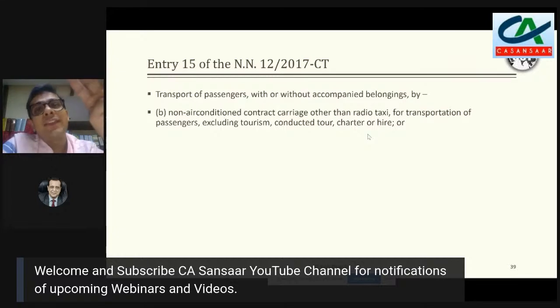So we have three types of licenses which are given. One is as a stage carrier, second is as a contract carriage, and third is as a Bal Vahini. So to my understanding, probably in this exemption entry, all those colleges who want to take benefit by saying that their college buses are non-air conditioned and they have taken buses from somebody who has provided them on a contract carriage basis, probably to my understanding that would not be the correct way of looking at it, and they cannot claim